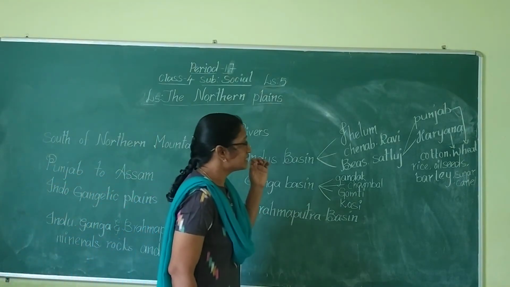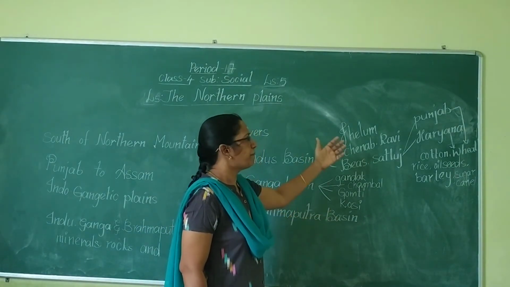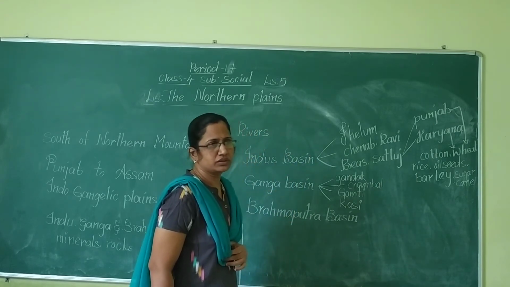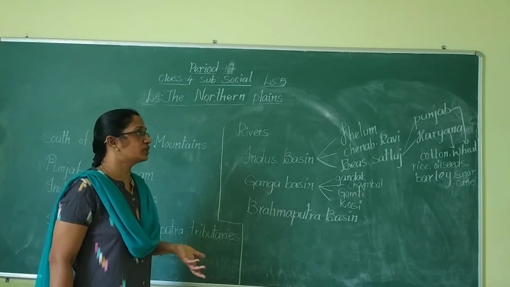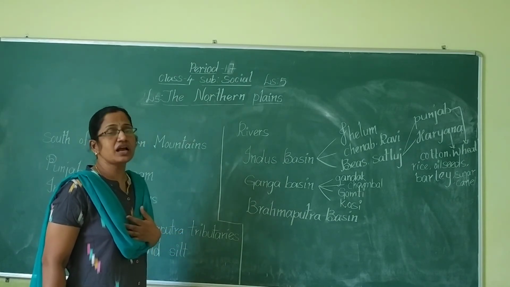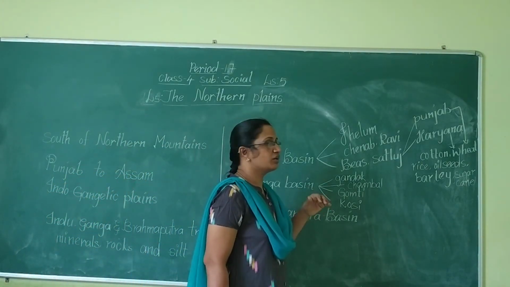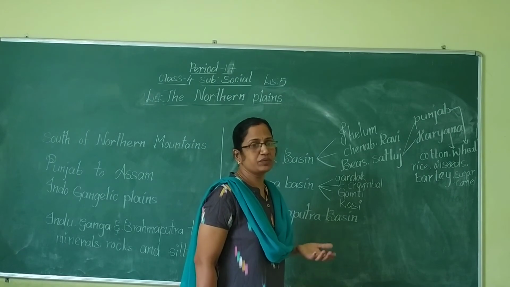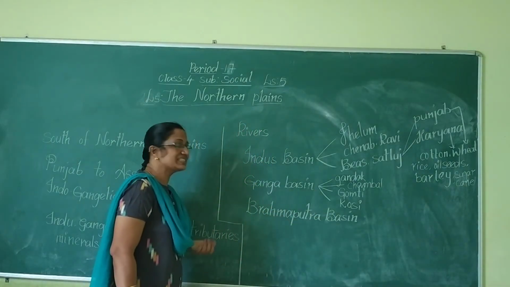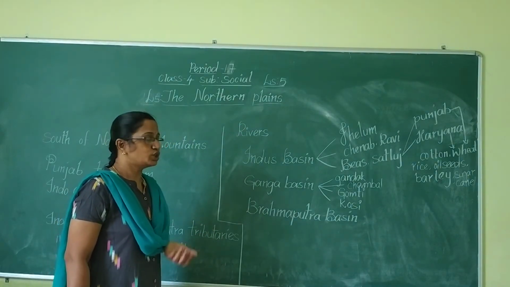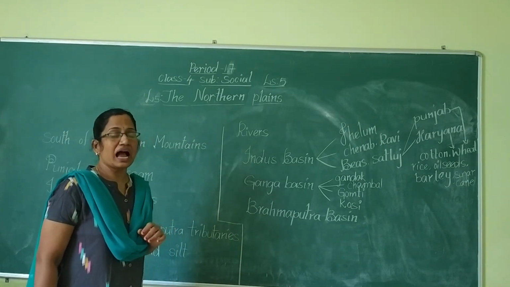Whereas the Satluj river contributes the majority of its water to the Punjab and Haryana states. And in these Punjab and Haryana states, what type of crops are grown here? They grow crops like cotton, wheat, rice, oil seeds, barley, sugarcane. So these are the crops grown in Punjab and Haryana.